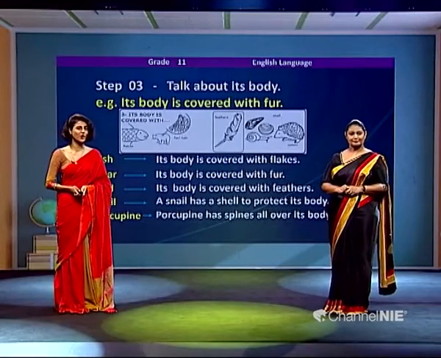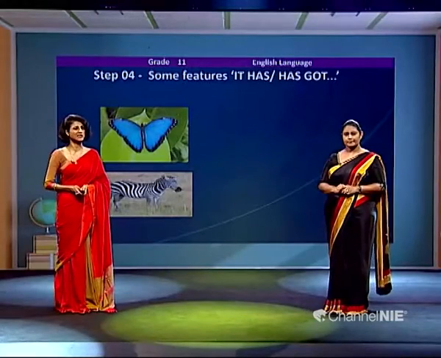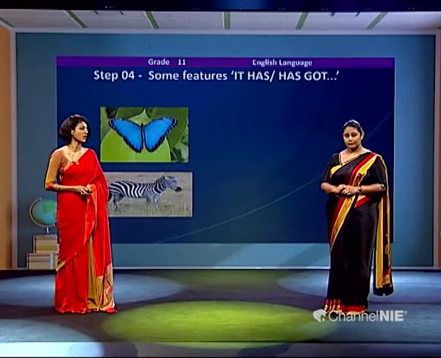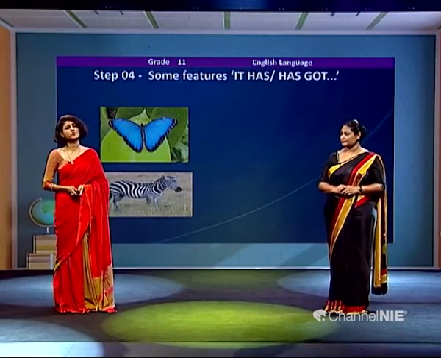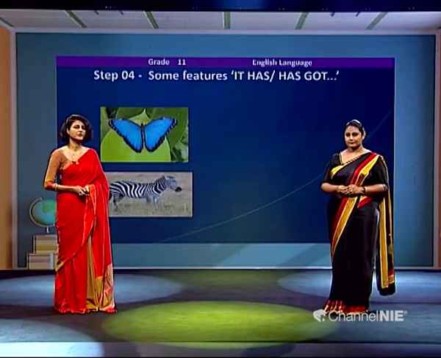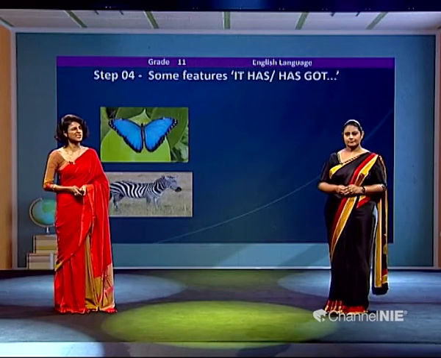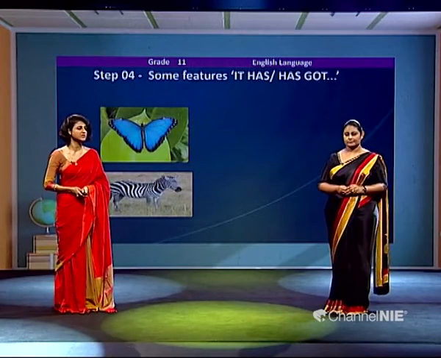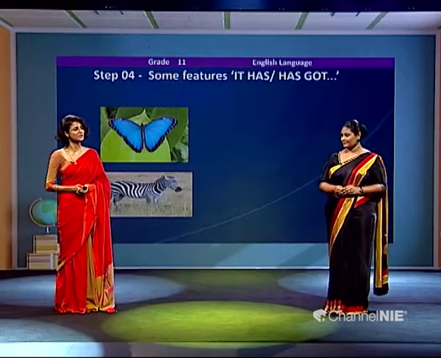So now you know how to describe the animal, the kind, the place where they live, and its body. And next, some features it has got. We can use both. We can say it has a trunk, or we can say it has got a trunk. But mind you, children, when we use has, it is formal. When we say has got, it sounds a little informal. You can use both, but always go with has. That would be the perfect way to write a sentence.